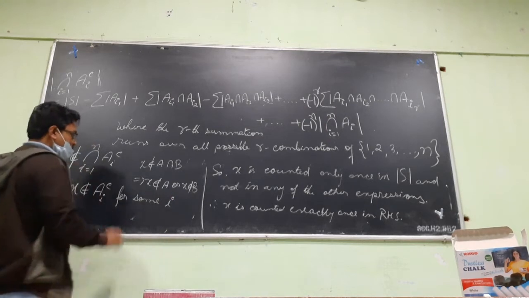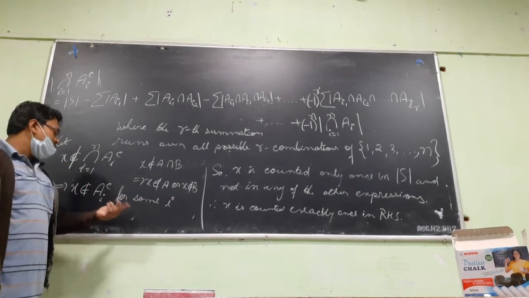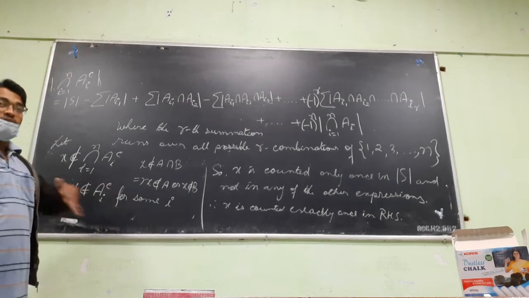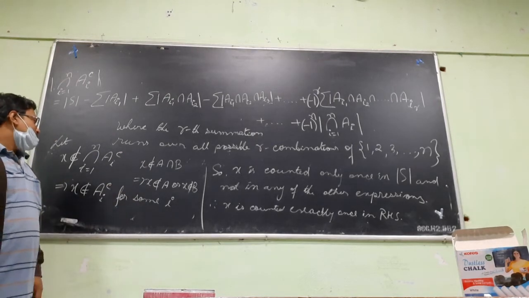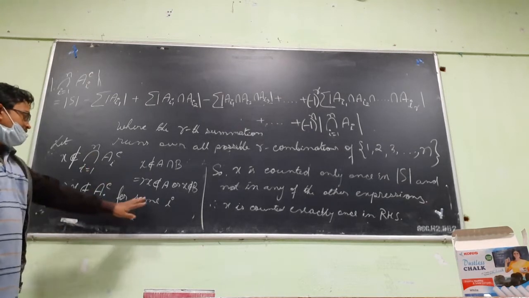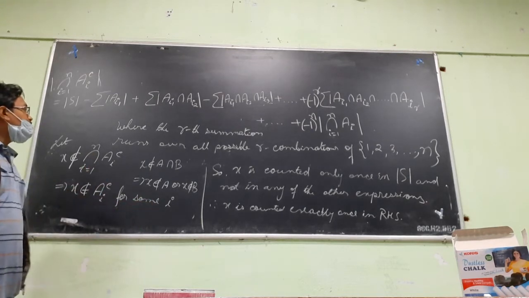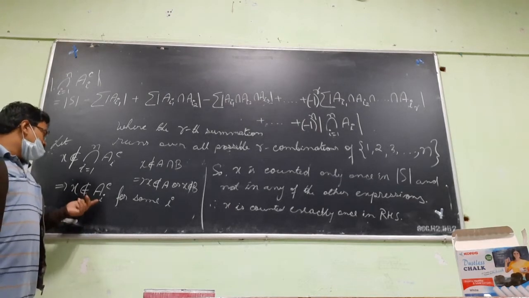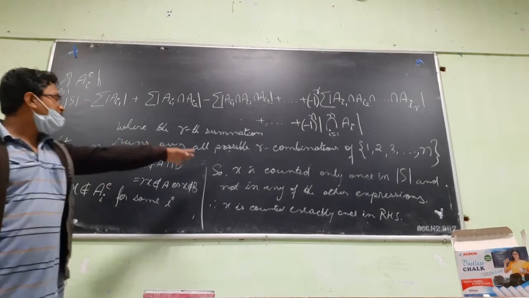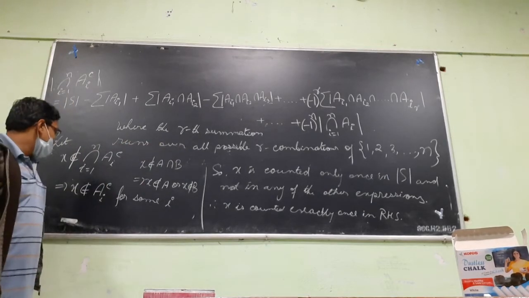Means there are some i's, say 1, 5, 7, where it is not there, and in the rest it is there. It may also happen that it is not there in any union. So everything is covered. So let us suppose that X is not there in any of them. That case already we have covered.